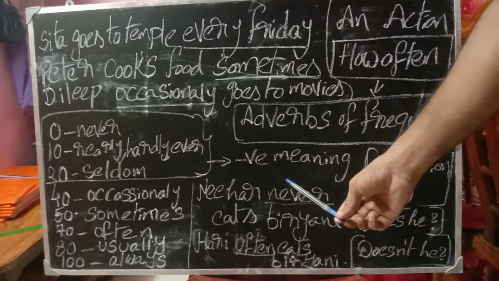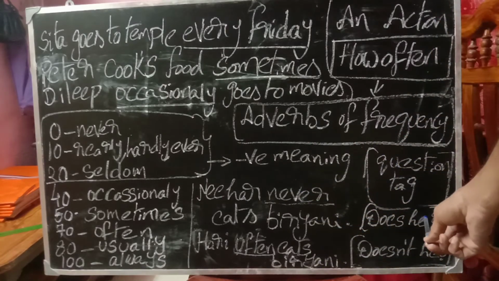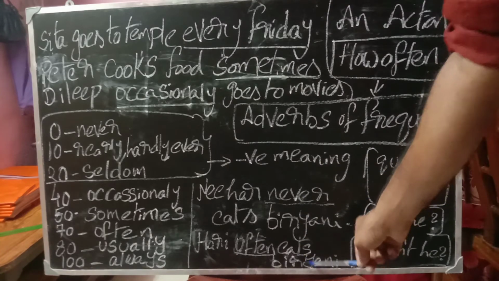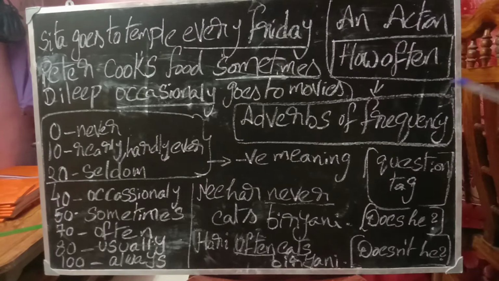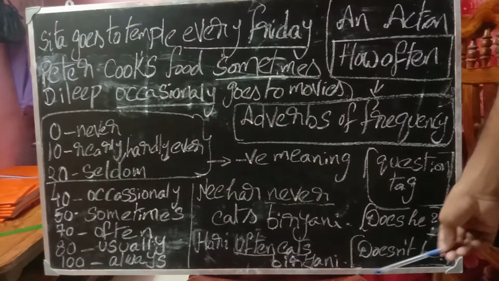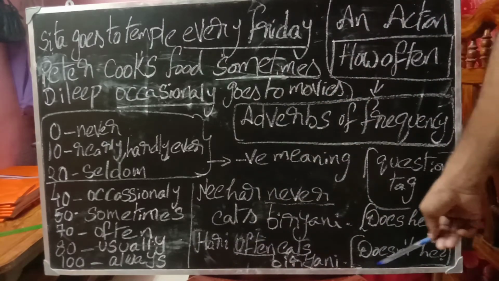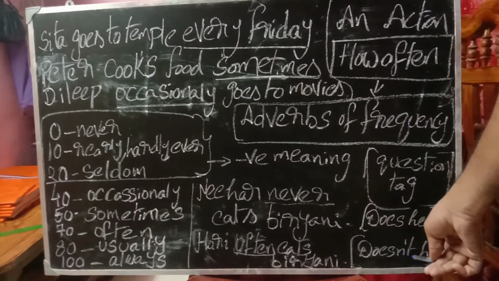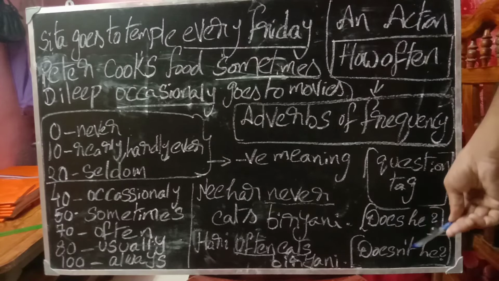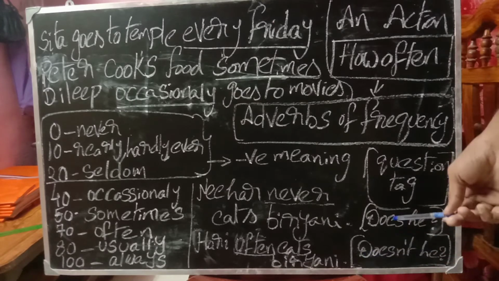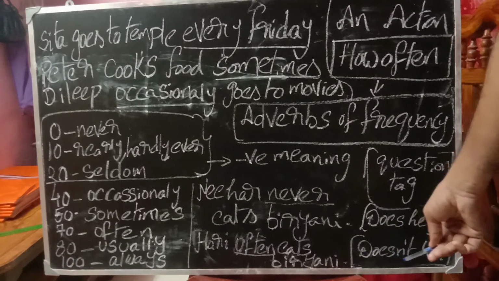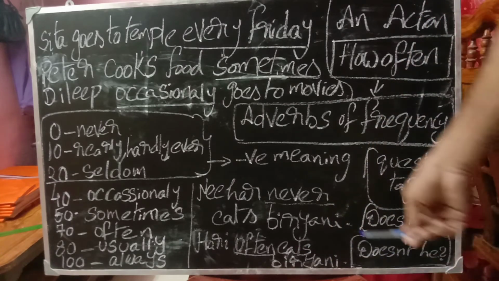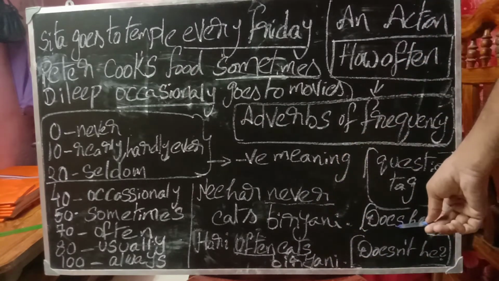This is a negative sentence. For a negative sentence, we have to write a positive question tag. For a positive sentence, we have to write a negative question tag. Hari is also third person singular, so for do, we have to add es. Doesn't, not. This is a positive sentence, so we have to add not. Doesn't means does not. That's why we have to write not. This is a negative sentence, so no need to write not.